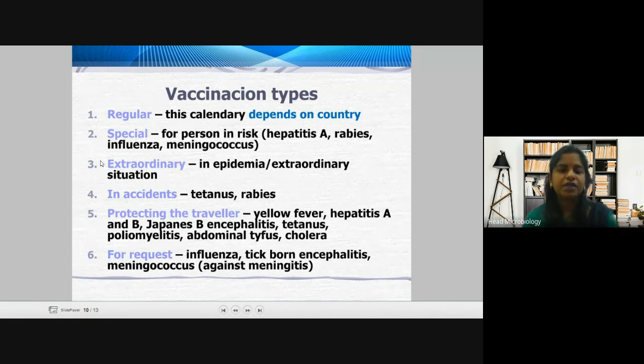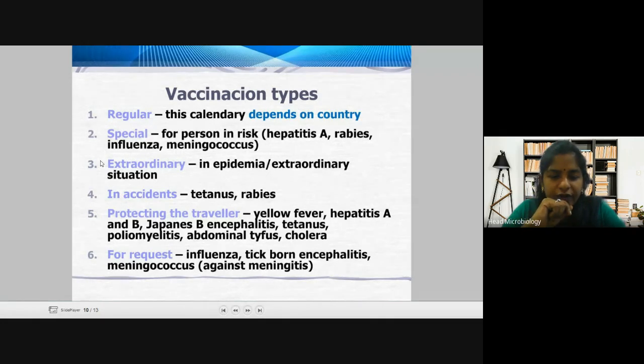Then protecting the traveler, as I told you, if you're traveling from one place to another, you need to get vaccinated. Nowadays it is a trend: if you're traveling to the US or any place, first you need to have your test done showing that you're negative, and second you have to be vaccinated. So it is easier to travel if you're vaccinated.